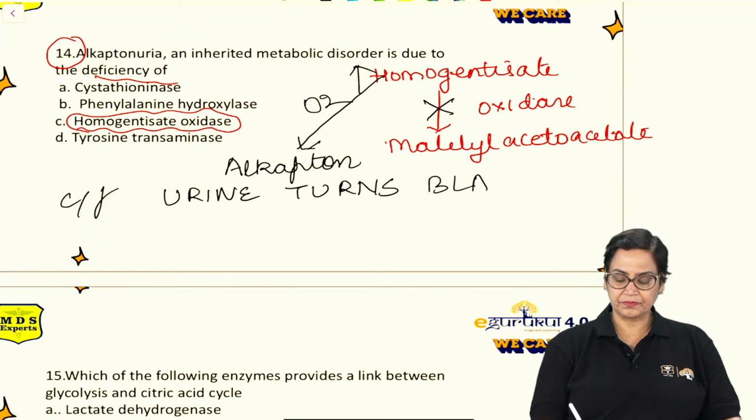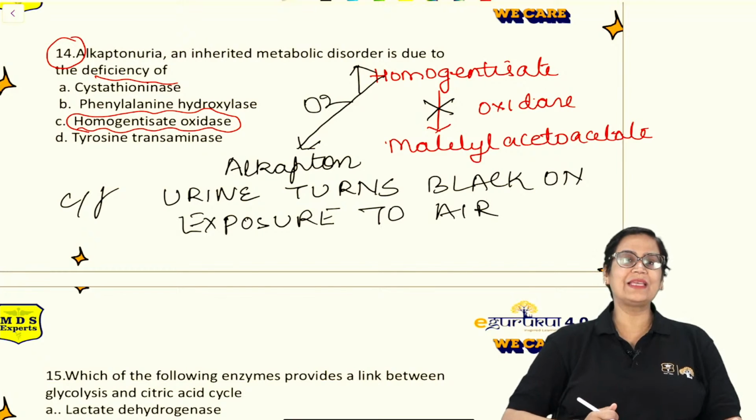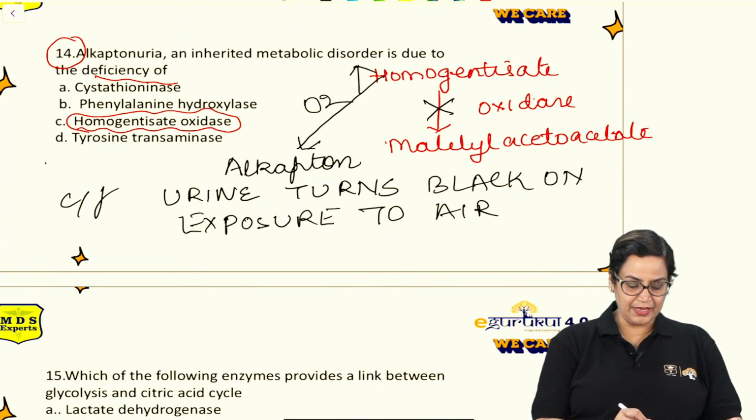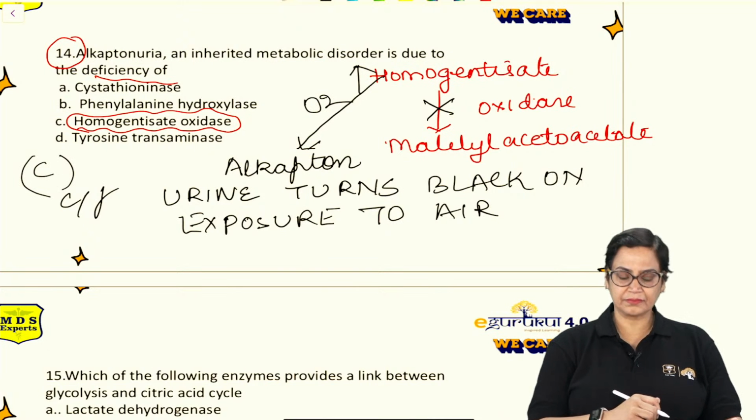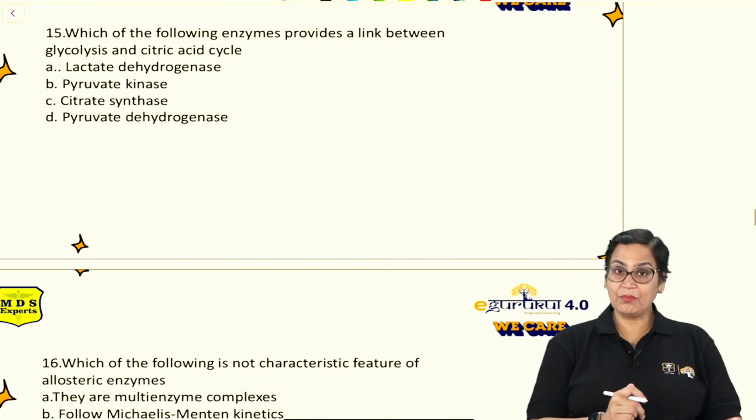Urine turns black on exposure to air because it forms alkapton-type substance. So the answer will be C. Then moving on to the next question, again a very important question.